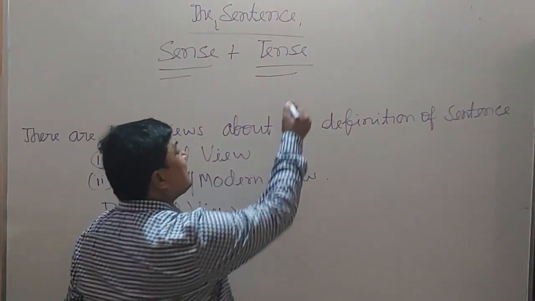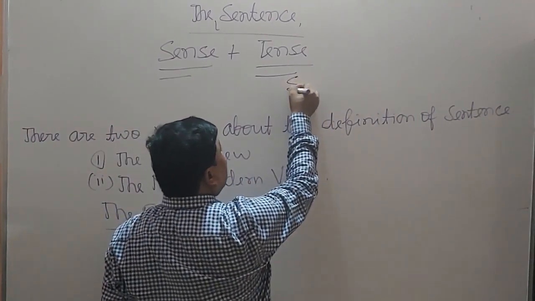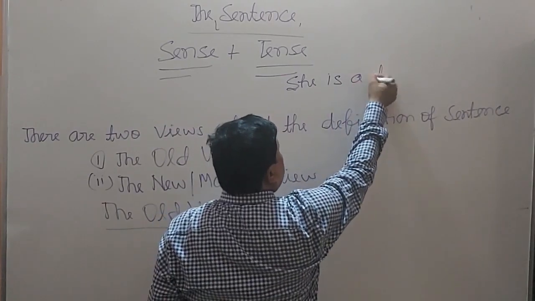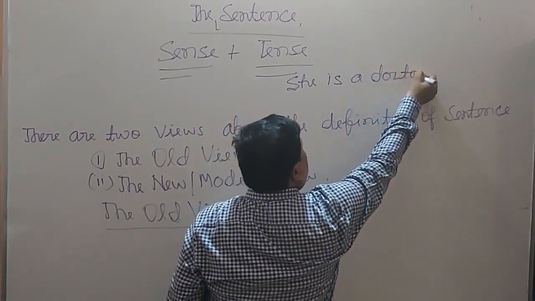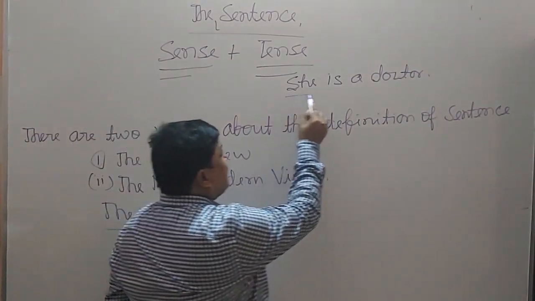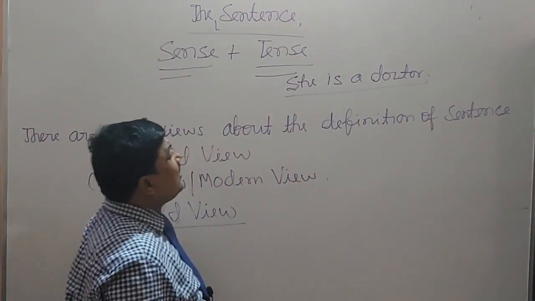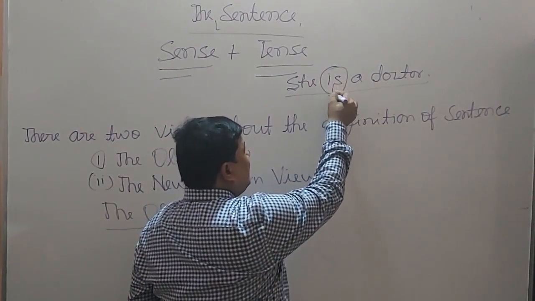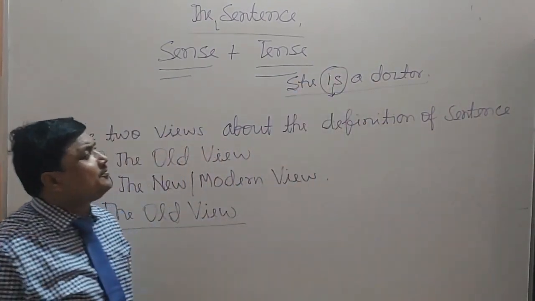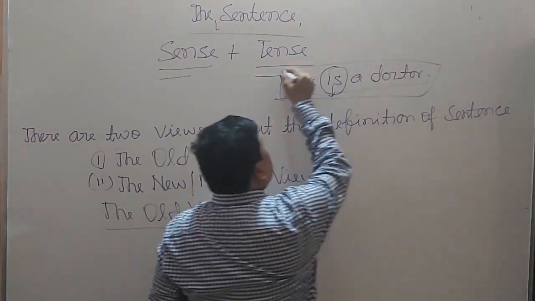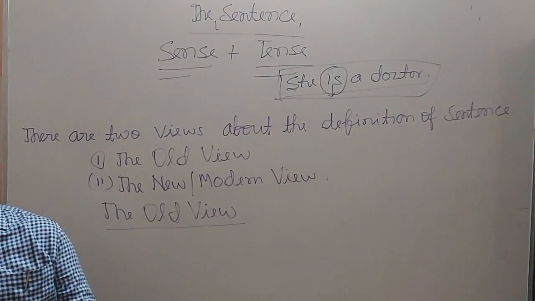As an example, she is a doctor. Here "is" denotes tense, and "she is a doctor" has a sense.